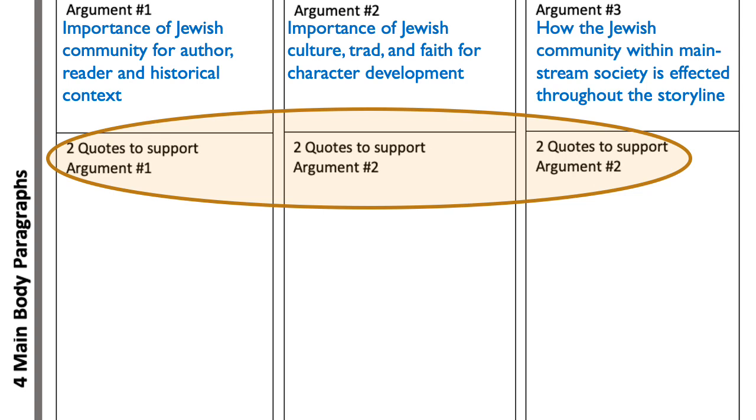And I'm going to make sure that I explain the quote and then I offer my analysis or my opinion on how that quote supports my argument. I can't just summarize the quote. I need to give an analysis. I need to give an opinion on how it supports the argument. It's a lot of areas where we're not getting full points when it comes to our quotes. So work on that with this particular essay. So this is the main part of the essay, your 3 main body paragraphs. I can't go into more detail about it in the lecture here because this work is largely done on your own.